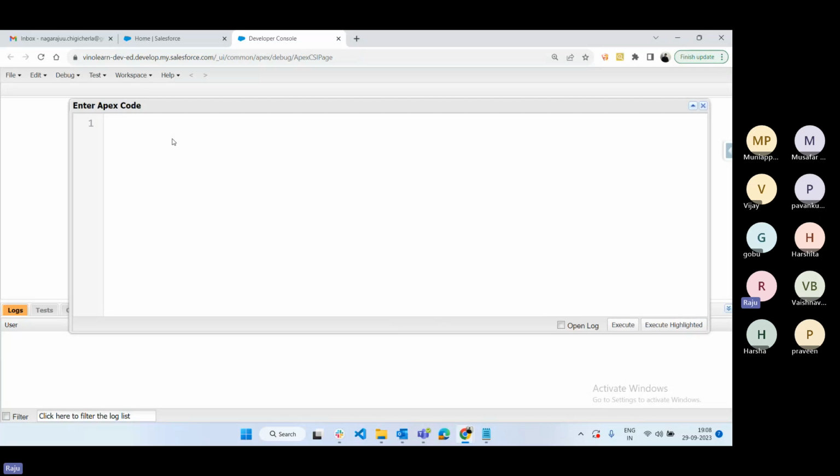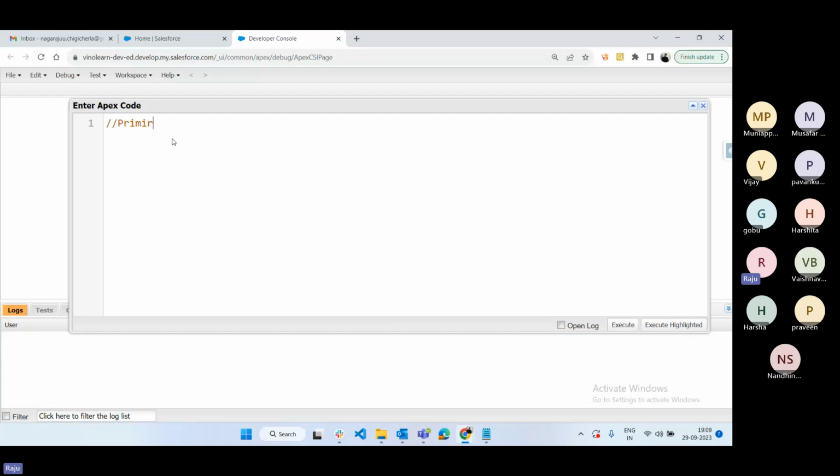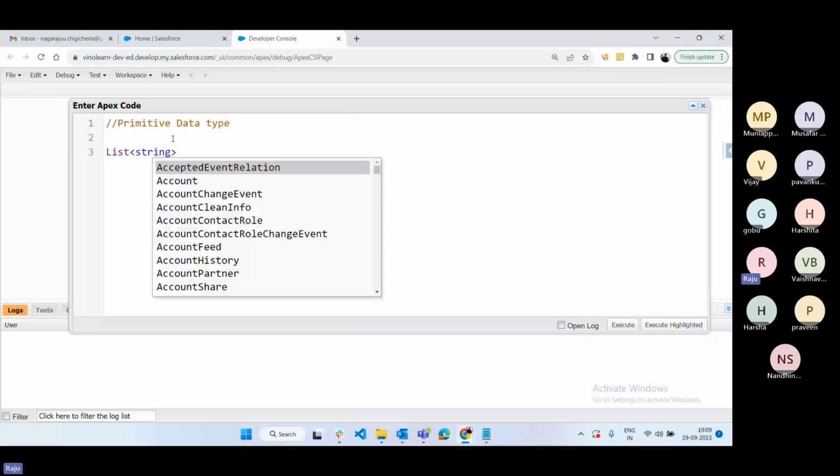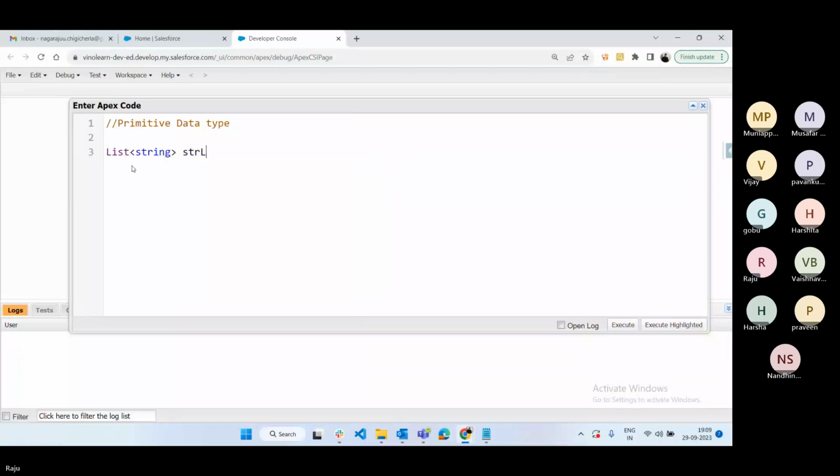So now let's see the example for the primitive data type. Suppose I want a list of data. Why am I using a list of string? Don't worry, we will discuss collections after this. Okay, so str list equal to new list of string.